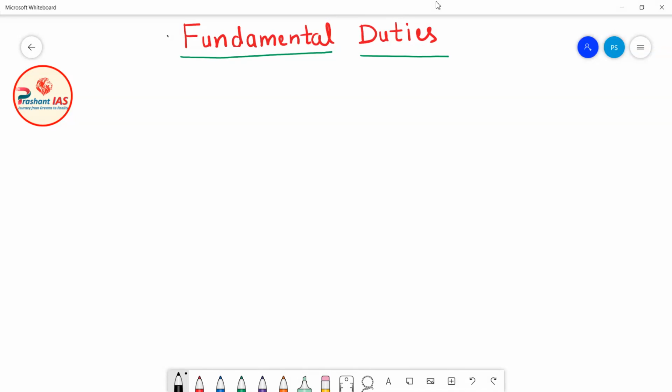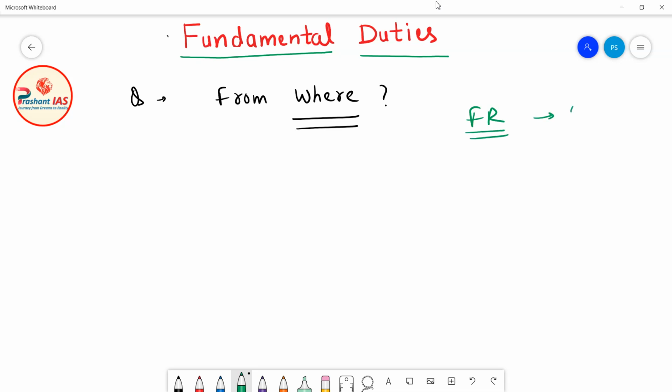Now friends, the next important question is from where we have adopted these fundamental duties. What does it mean? We have adopted different provisions of our constitution from different countries. For example, in the initial lectures I told you from where we have adopted which thing. For example, we have adopted the fundamental rights from the Constitution of USA.